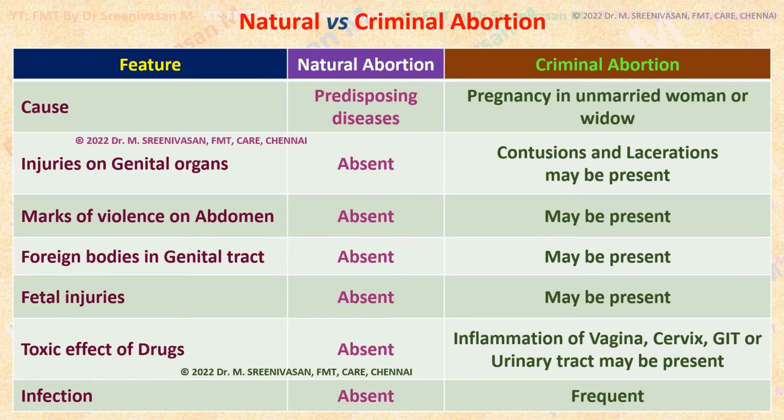or infections, septic infections like pneumonia, meningitis, peritonitis, all are absent in case of natural abortion, whereas in criminal abortion these are all very common, especially injuries to the genital tract like contusions and lacerations of cervix, vagina, or any inflammation of the vagina or cervix or GIT or urinary tract due to abortifacient drugs employed. These are all the indications to differentiate between criminal and natural abortions, especially during autopsy.